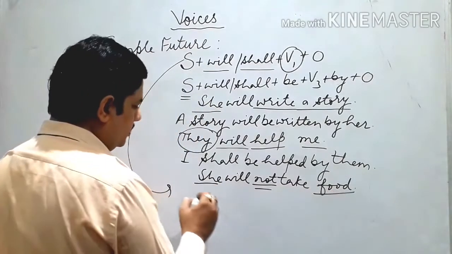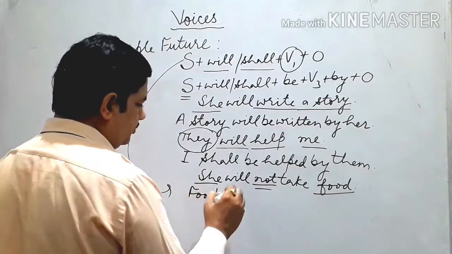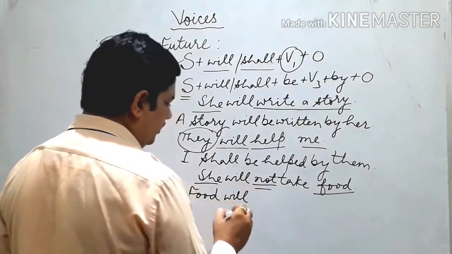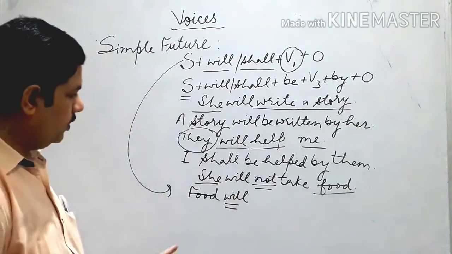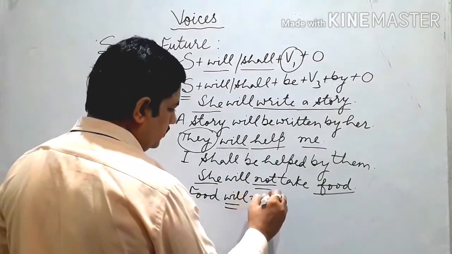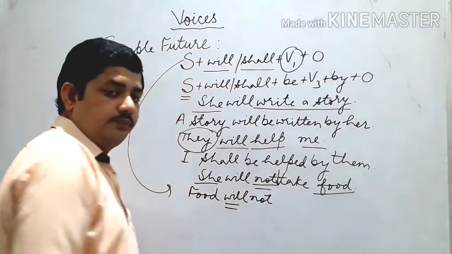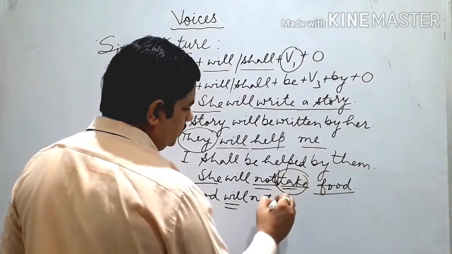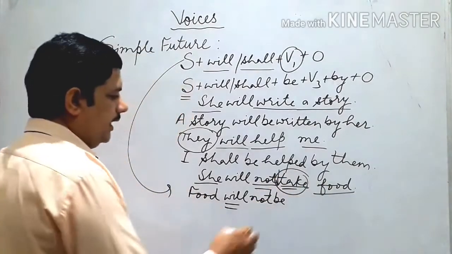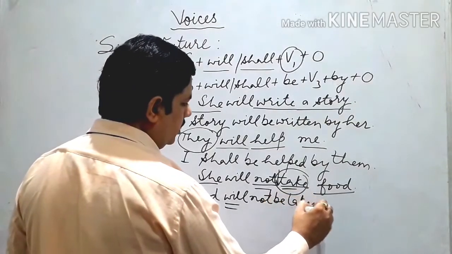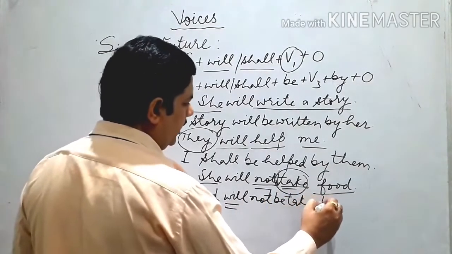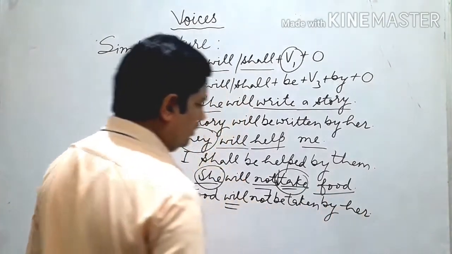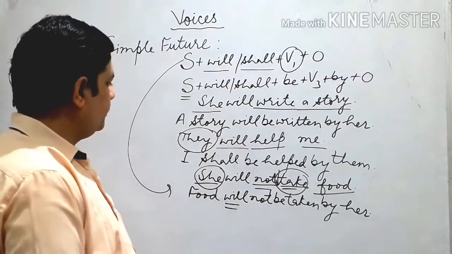What we do, we change first of all object into subject, and then we use will because it is third person singular number. Food will not, and then we use be, and change first form into third form. Food will not be taken by. Okay, quite easy it is.